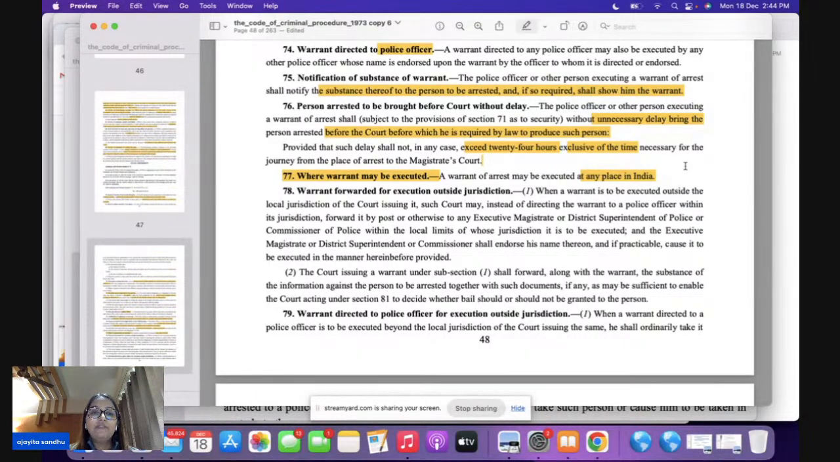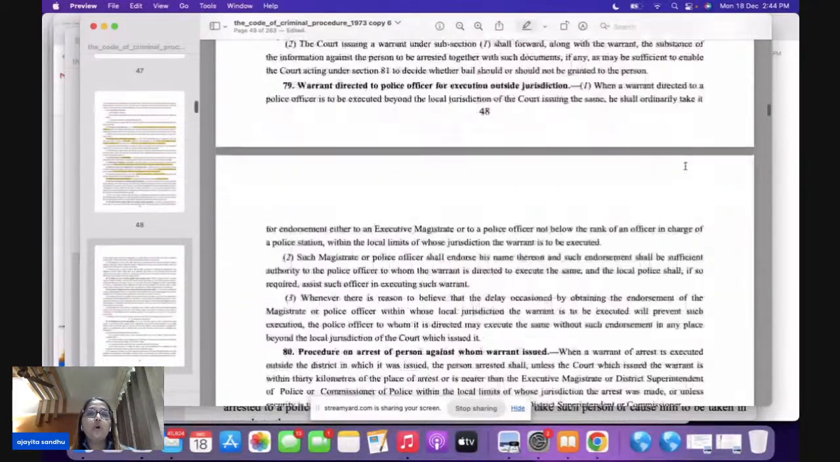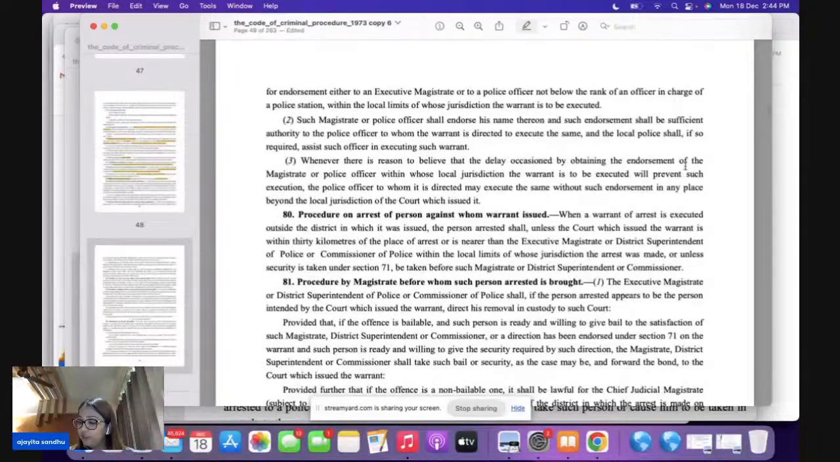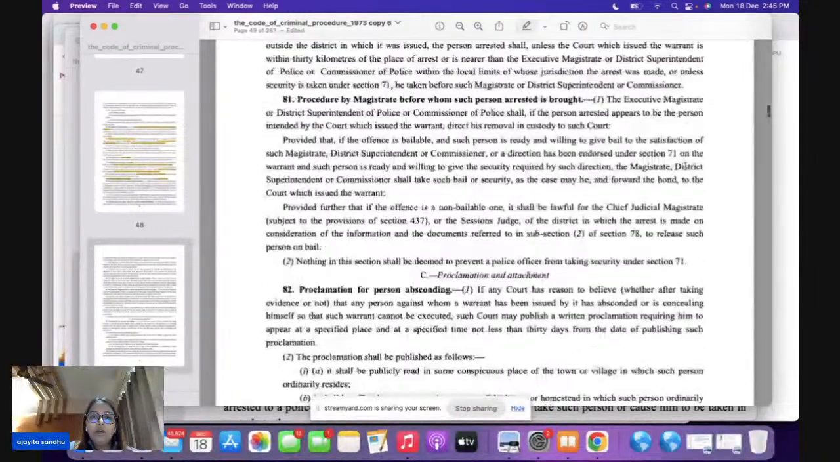Now section 78 talks about a warrant when it is forwarded for execution outside the jurisdiction. 79 talks about a warrant directed to a police officer for execution outside the jurisdiction. On this point, please come to the most important point here, section 81. All of you come to section 81. Now in 81, what is happening, bacha? Procedure by a magistrate before whom such person arrested is brought.